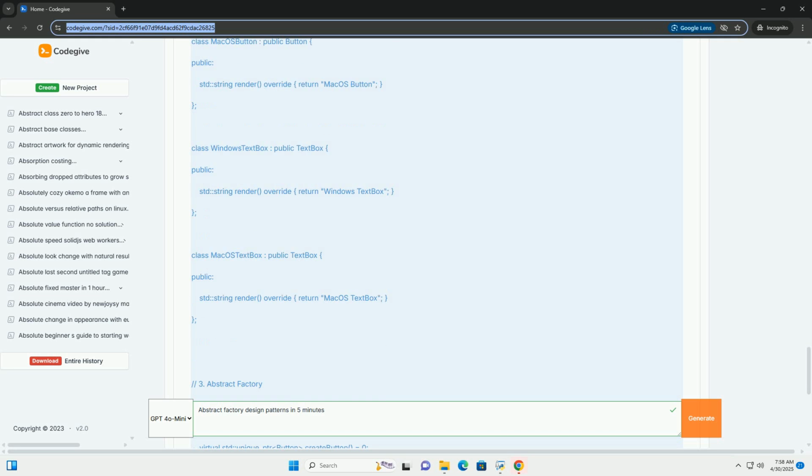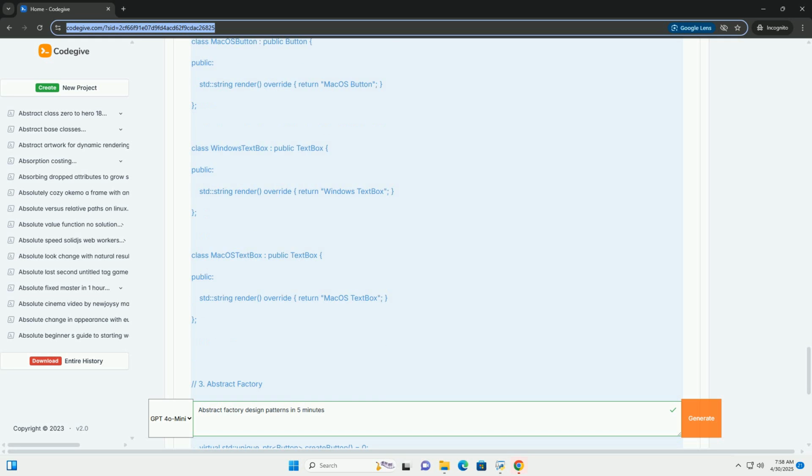It's useful when you need to create families of related objects. Imagine creating UI elements for different operating systems, Windows and Mac OS. You need a Windows button and a Windows text box, or a Mac OS button and a Mac OS text box. You don't want to mix and match.